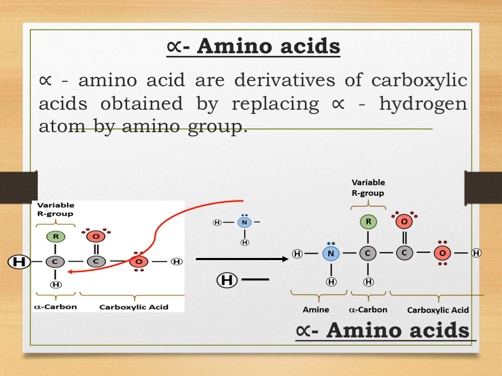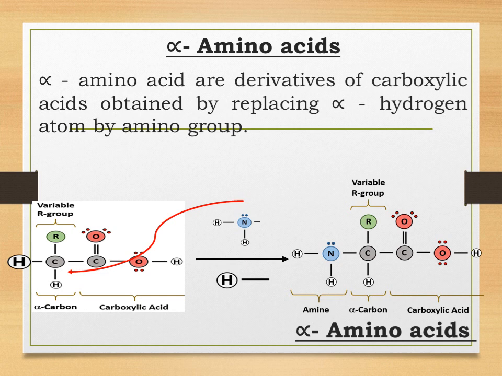So as the carbon atom of the carboxylic group has the highest priority, as it is a functional group, the carbon that is beside that functional group is called the alpha carbon atom. Now you can see that attached to the alpha carbon atom we have two hydrogen atoms and one alkyl group. That alkyl group is a variable alkyl group, that is, there are 20 amino acids, so each amino acid may have a different alkyl group.